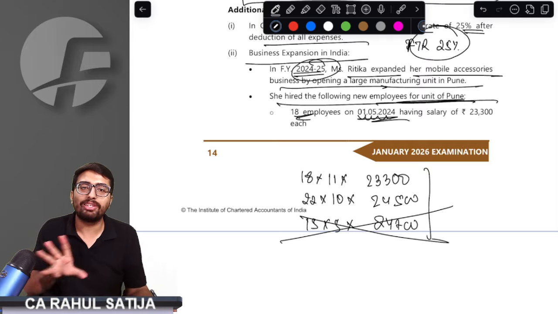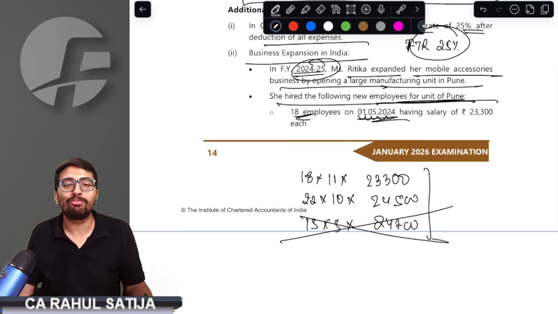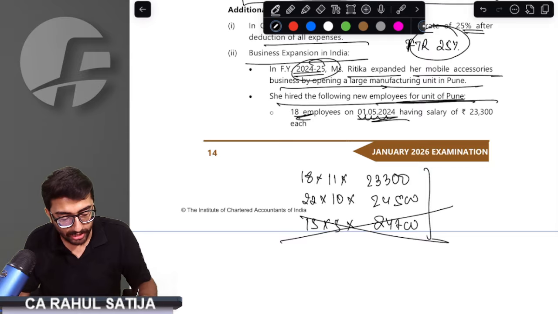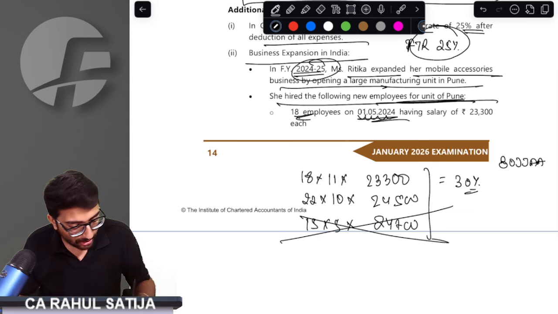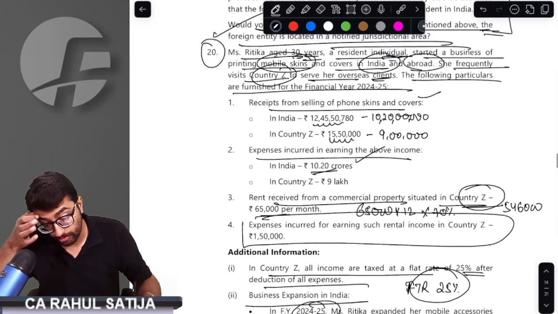And second thing, deduction on these employees would not be allowed because these are not employed for 240 days. So how much deduction? Take out the employee cost, multiply 30% to it, and that would be the amount of deduction under section 80JJAA. 18 employees for 11 months into 23,300 first. Second, 22 employees for 10 months into 24,500. Take that plus into 30%. Amount of deduction would be 30 lakh 1,020 rupees. This is the amount of deduction under 80JJAA that would be allowed.